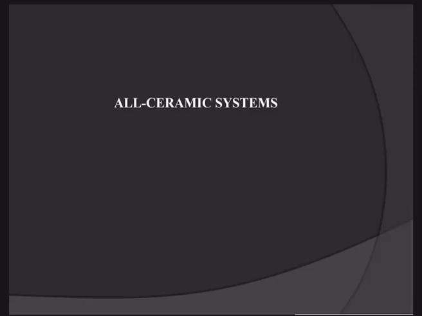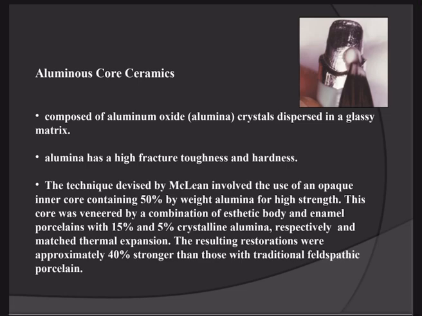Now there are certain systems available which we will follow to make a crown. There are 6 to 8 materials available that are called all ceramic systems. So we will discuss, first of all, the aluminous core ceramic. This is the oldest system, composed of aluminum oxide crystals dispersed in a glassy matrix.